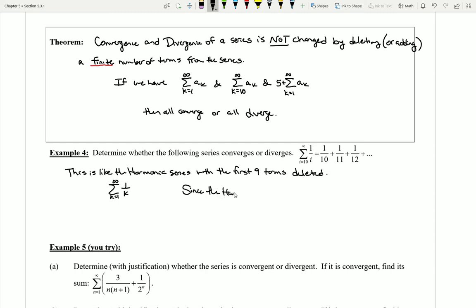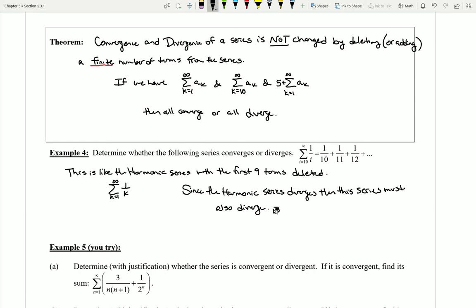So since the harmonic series diverges, then this series must also diverge. Argument complete.